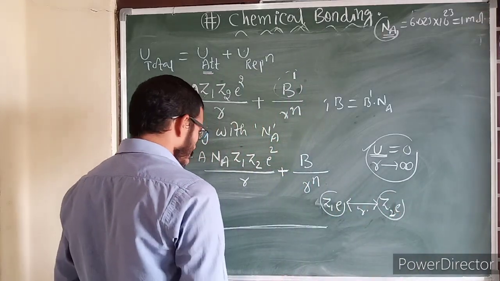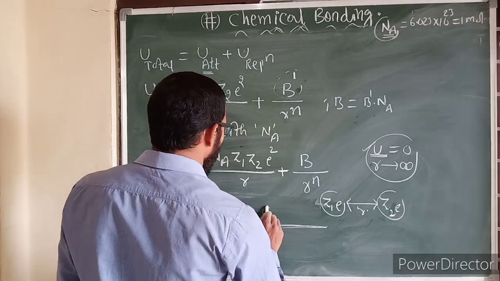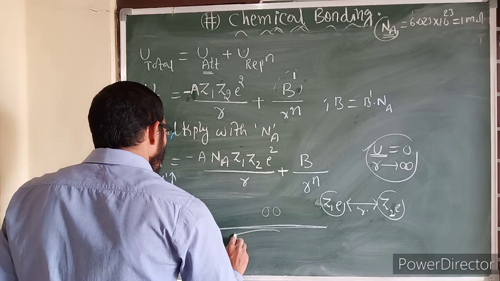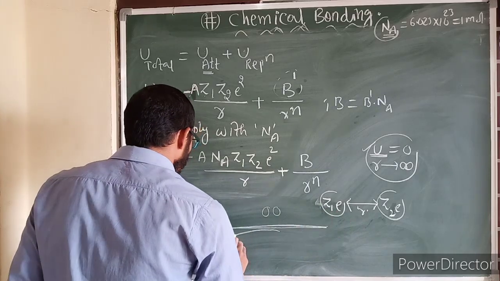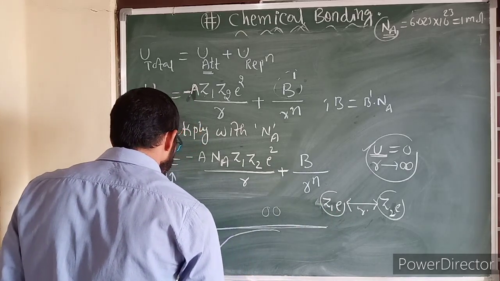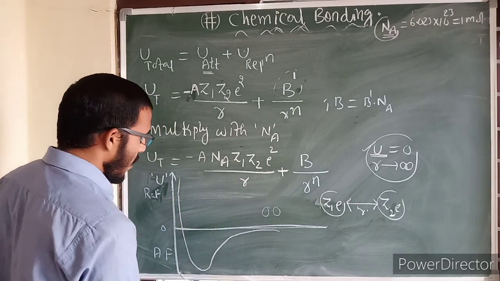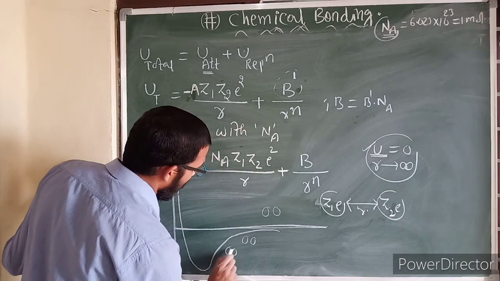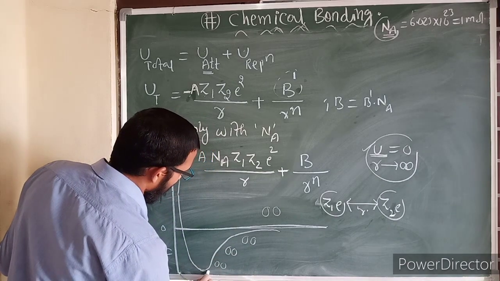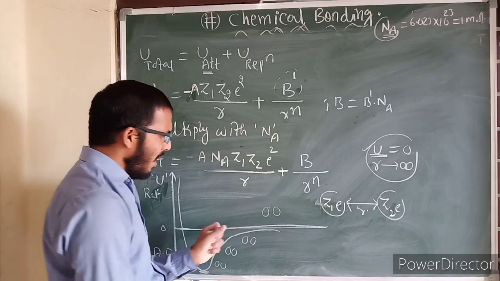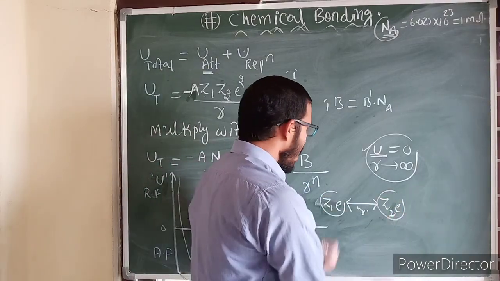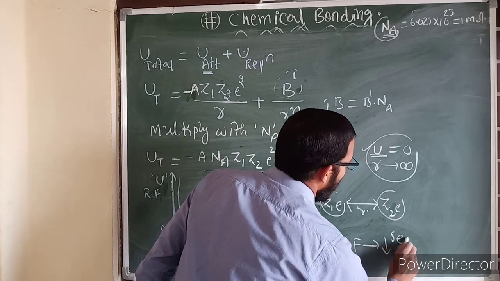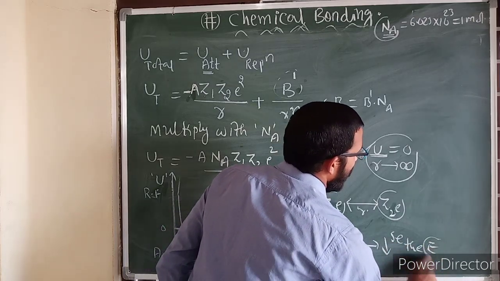Now see here, whenever they come within R distance, they come in contact, then gradually they come closer to each other like this. Due to their attraction, the energy of the system decreases like this. Attractive force decreases the energy of a system.